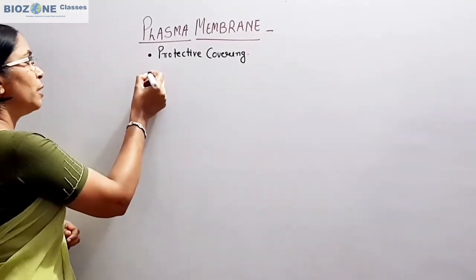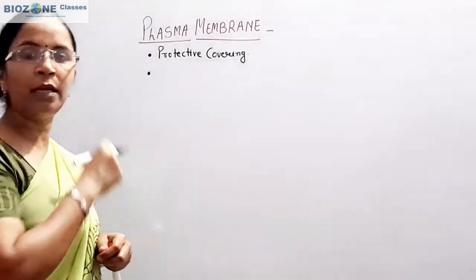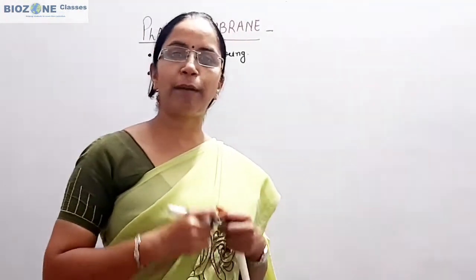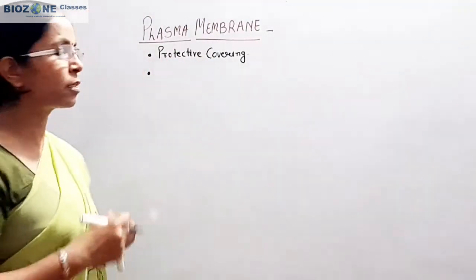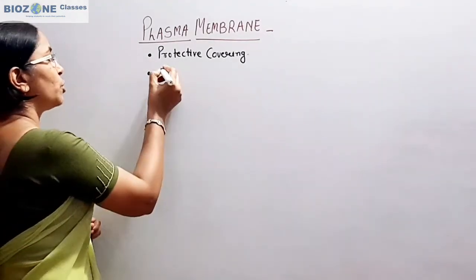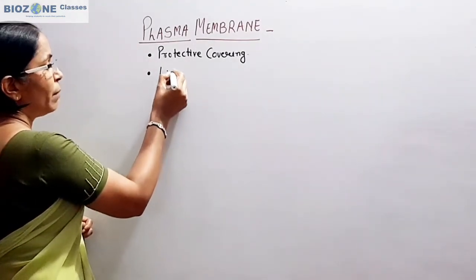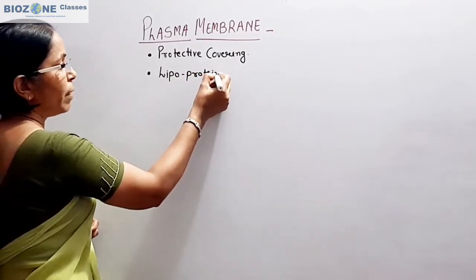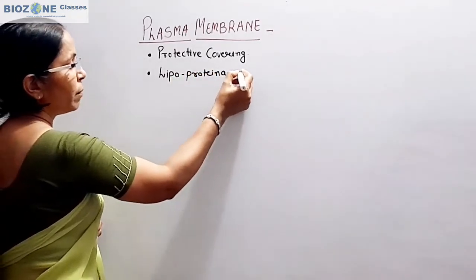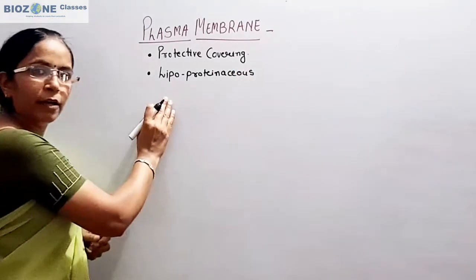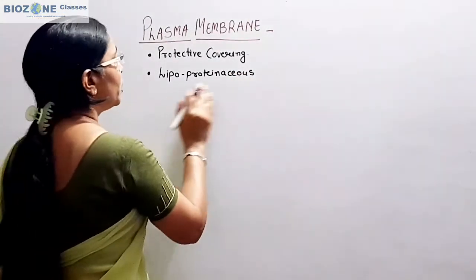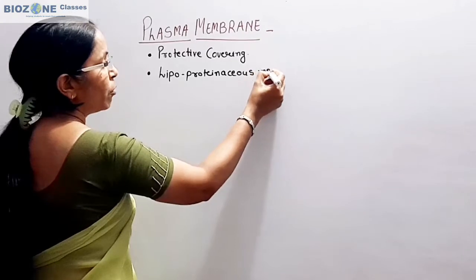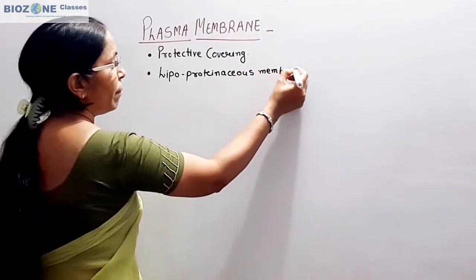Secondly, what is the nature of plasma membrane? If a question is asked on the chemical composition of plasma membrane, remember the plasma membrane is a lipoproteinaceous membrane. It consists of a bilayer of lipid and protein, therefore it is called a lipoproteinaceous membrane.